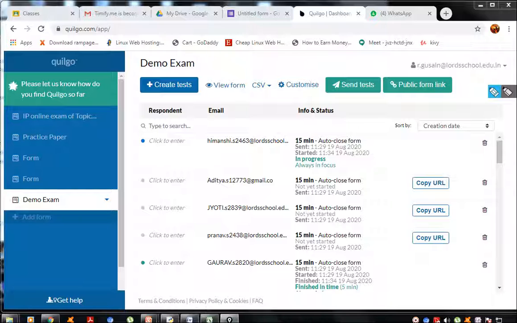You can see your exam in progress over here. Himanshi, in progress. That means this student is giving the exam. Aditya, not yet started. Jyoti, not yet started. And let's check more.